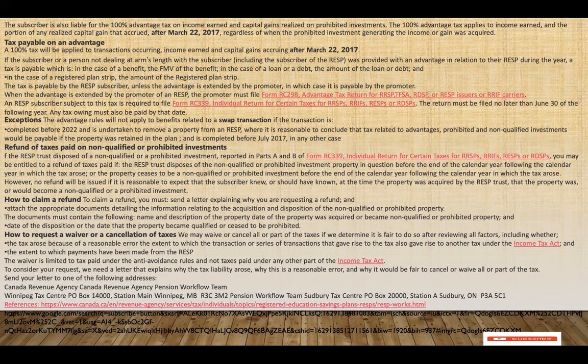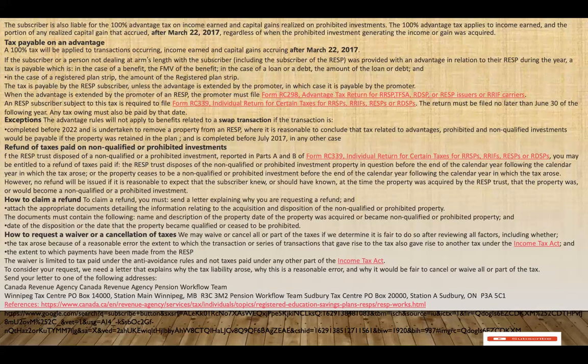Exceptions: the advantage rule will not apply to a benefit-related swap transaction completed before 2022 and undertaken to remove a property from an RESP, where it is reasonable to conclude that tax related to advantage, prohibited and non-qualified investment will be payable if the property was retained in the plan.